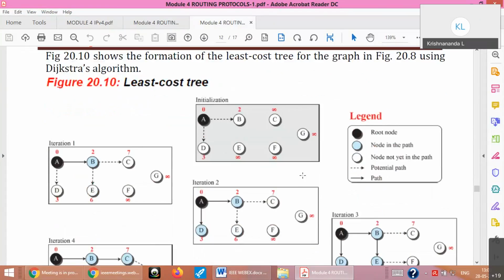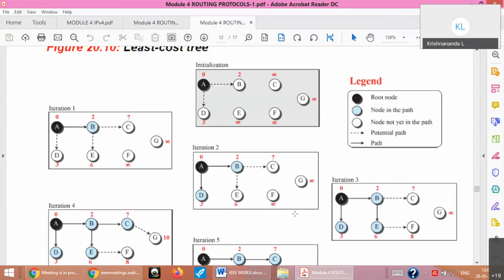Okay, in the book, this is how it is given. Initially you start with A, and they call these dashed lines potential paths, and the thick lines they call paths. That means once you finalize, it is called a path. Potential path means you can go from A to either B or D, because both are your neighbors. Find the neighbor with the least cost. So 2 is least among 2 and 3, so you go from A to B. This is the one. So that thick path is given to you.